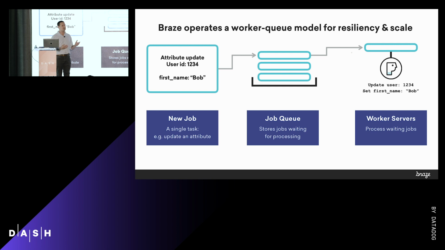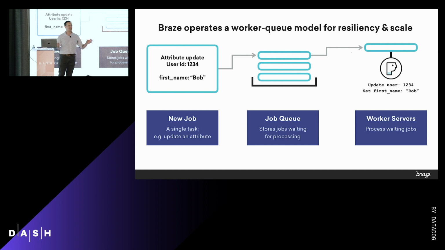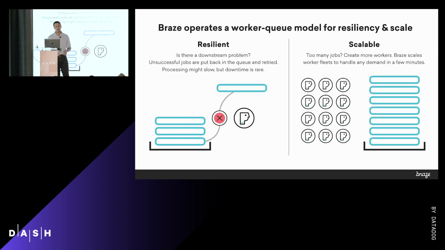And the job queue, it's not really just one big job queue. We actually use quite a complicated system that we call dynamic queuing in order to even the load, prevent starvation between customers, and all kinds of other things. But for now, just imagine that it's a single queue or a few queues that thousands of workers are constantly pulling jobs off of and executing. So why do we use this model? We use it because it's both resilient and scalable.